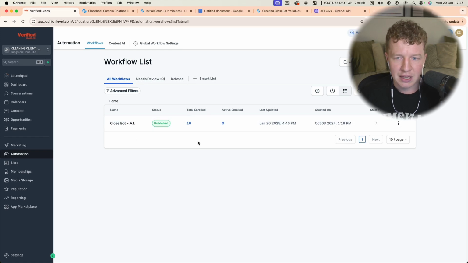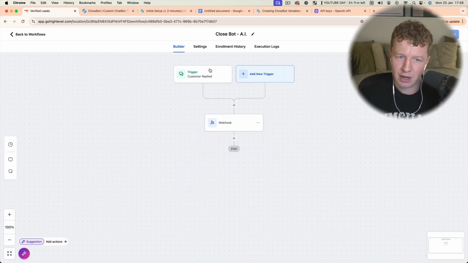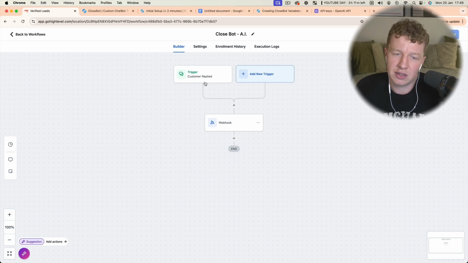You want to come in here and create a new automation, and you're going to call it Closebot AI or something like that. It's literally one of the easiest things you've ever done in your life. You want to give it a trigger. Once you've integrated this, you can customize those triggers, such as if you want it to come from a specific lead form, or just Facebook DMs, for example.